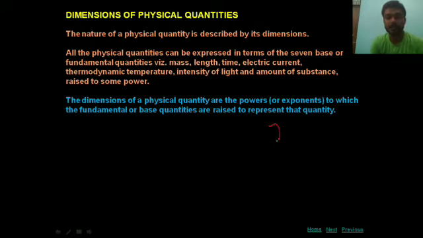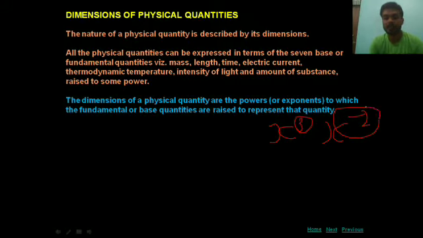For example, x cube means the dimension of x is 3. x to the power -2 means the dimension of x is -2. t to the power 4 means the dimension of t is 4. Then we can see powers are the dimension.